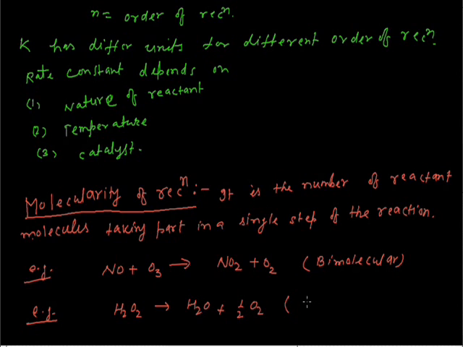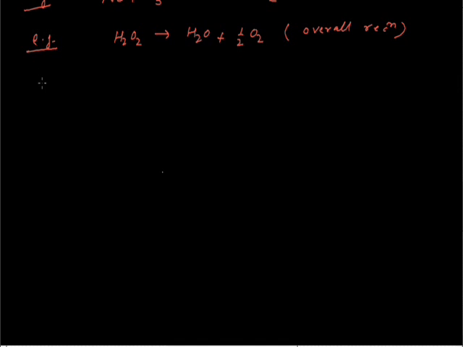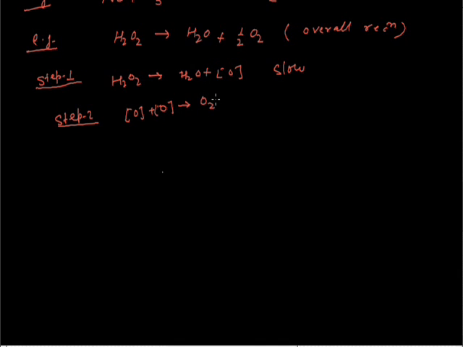This is the overall reaction. So now in first step, and step 2, we have seen that step 1 is the slowest step, and we know that the rate determining step is the slowest step.